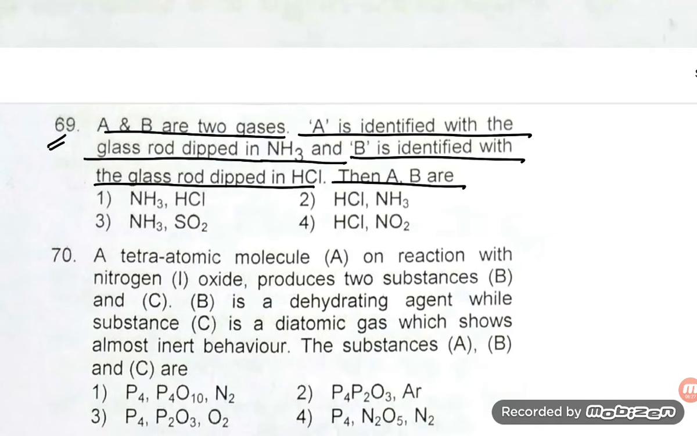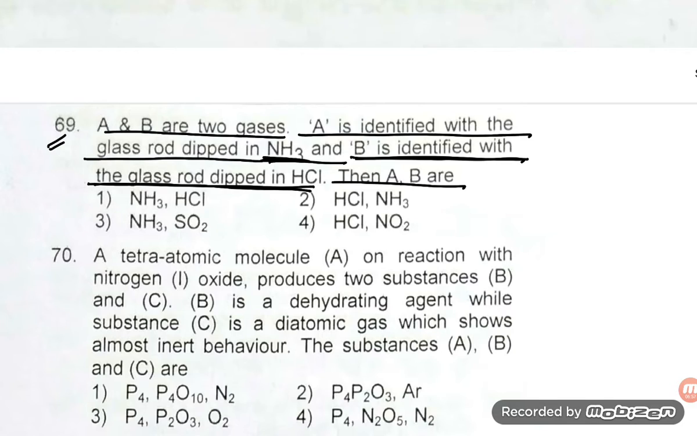They are saying that it is ABr2 gases. A is identified with the glass rod dipped in HNO3 and B is identified with the glass rod dipped in HCl, right? So we have to find out which one is the A and which one will be the B, students.